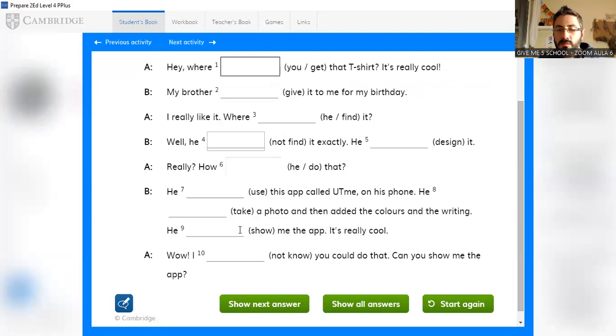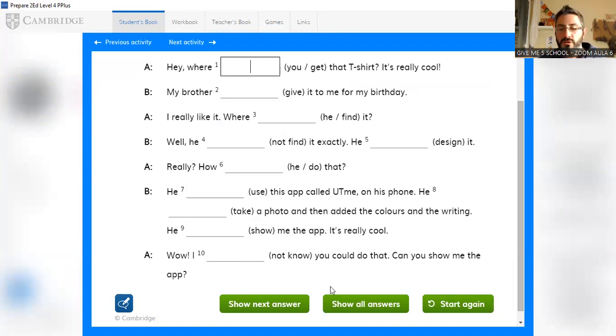So look, this is a conversation, so it's going to help you because the sentences, frases, are linked, están unidas, están vinculadas. They are linked. Okay. So you can pause the video here again.